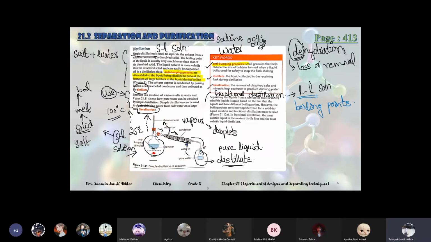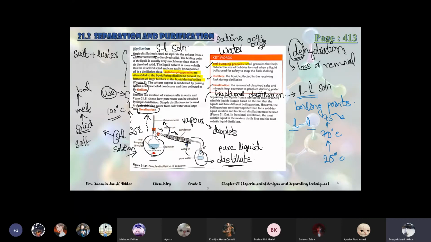But here it is also written, and this point is really important, that the boiling points are closer together than for a solid liquid solution. When we have liquids, the boiling points are much closer together. For example, if we are increasing the temperature and one liquid boils at 70, it will boil. The other liquid's boiling point is 75. Another liquid is 80. It can happen that the liquids have boiling points very close to each other. So we have to be extra careful in this case.